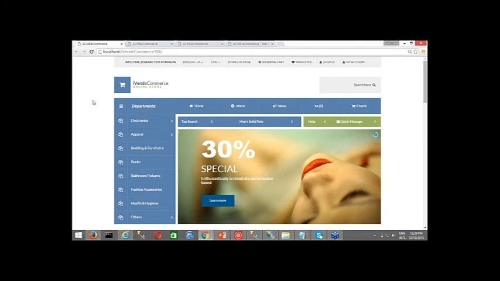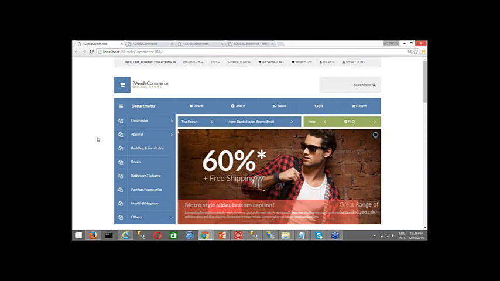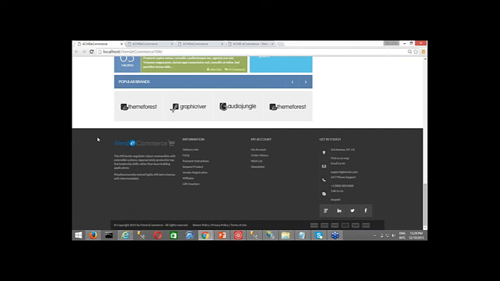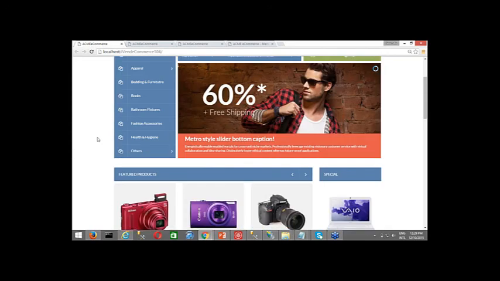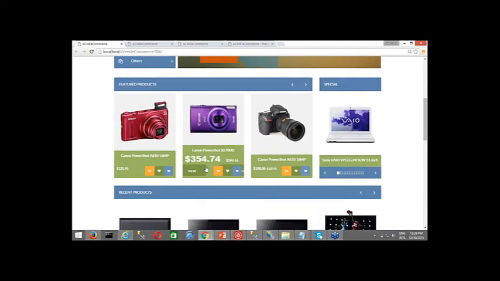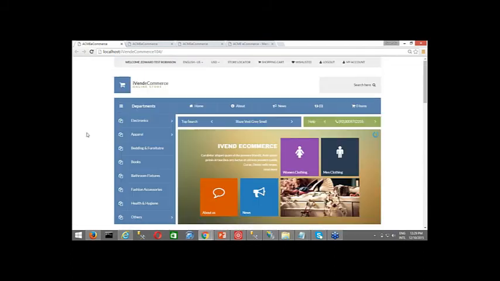Okay, so this is skin 104, and it really looks nice over here, but somehow I don't like the color. So how do I change this blue color to something else, or this green color?